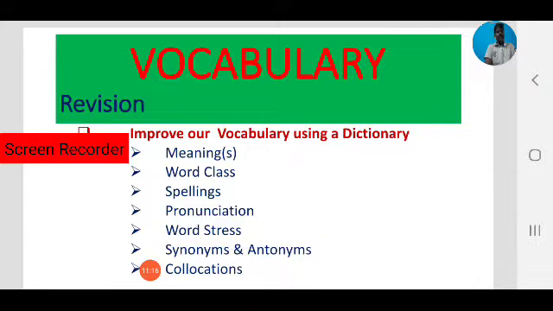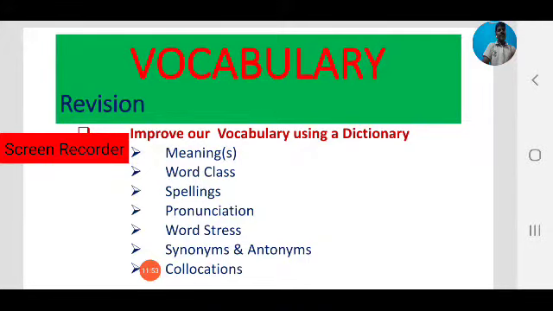synonyms and antonyms. Next, antonyms. Antonyms means the opposite meaning of the word. By looking at a good dictionary, we can find the antonyms of the words. Opposite words we can also find in the dictionary. This is another way to improve our vocabulary. If we refer to a dictionary, we can find antonyms of the words and we can learn synonyms of the word. In this way we can enrich our vocabulary, we can learn new words.